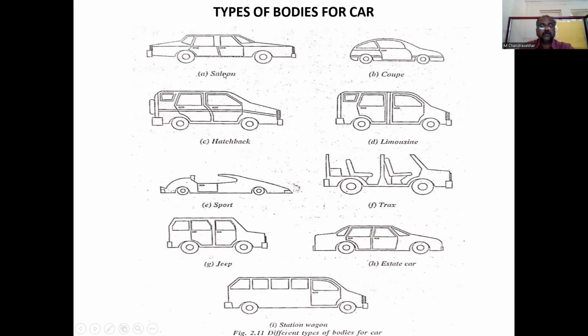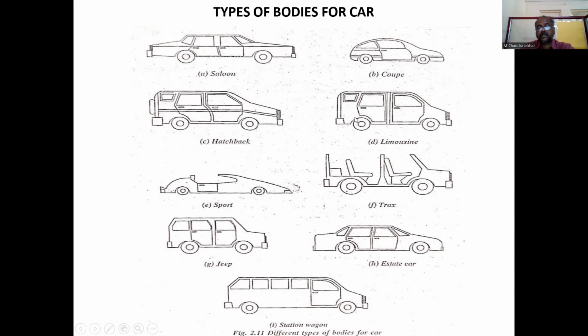Here we have the saloon type, which has a back compartment and a front engine compartment, both very large compared to the passenger compartment. Next one is coupe, which will have only two doors and two seats, and the engine compartment here, with very little space for luggage. And hatchback, it will have the back door and two rows of seats, and totally five doors: four for the passengers and one for the luggage compartment, and the frontal part will be the engine part.